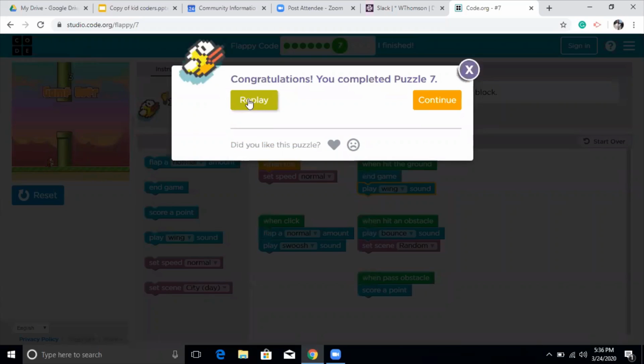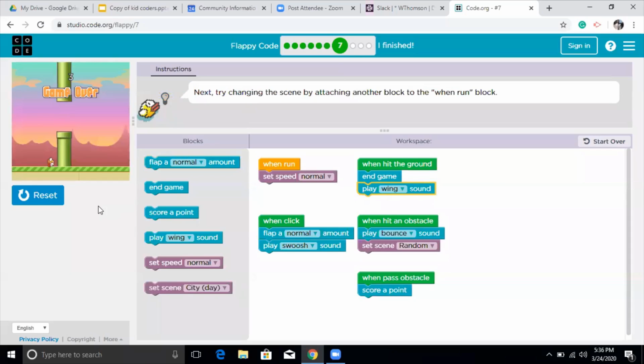But I want to do a replay and show it, because it was more fun, since it was changing the background at the back, I'm sorry. And I chose random here, so you can see every time I hit an obstacle, it was a different scene. So let's try it one more time.